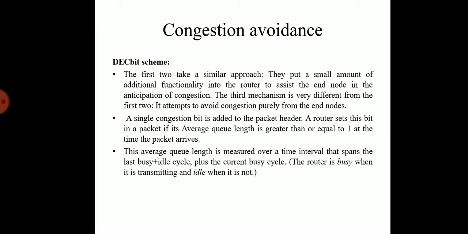Upon packet arrival, the average queue length is calculated over the last busy and idle period plus the current busy period. When the average queue length exceeds 1, the router sets the congestion indicator bit in the arriving packet header. If at least half of the packets in the source's last window have the bit set, the source decreases the congestion window exponentially. The queue length is counted over the last busy period plus idle plus current busy period.